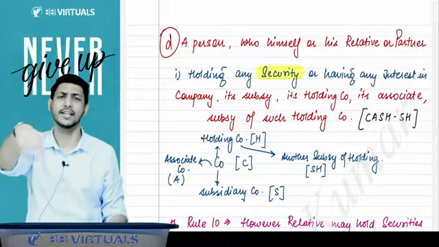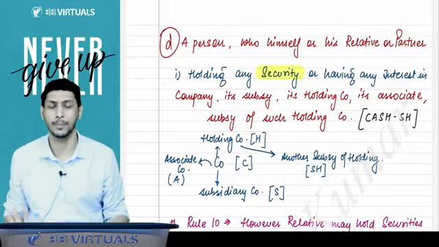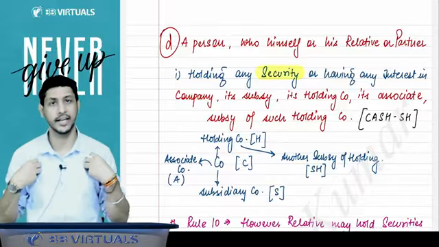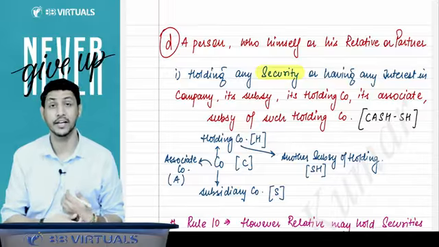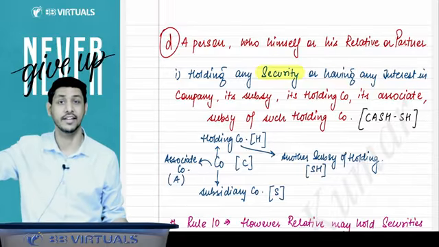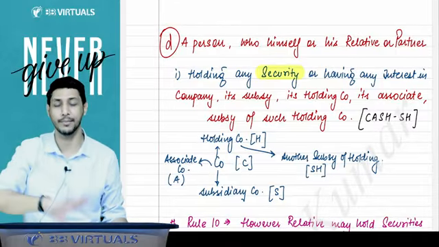So I will give an example. For example, you are proposed as an auditor of A Limited, right? Now there is some relative of yours. Sir, what is the meaning of relative here? Same as given in section 2 clause 77. The same definition of relative is applicable here.